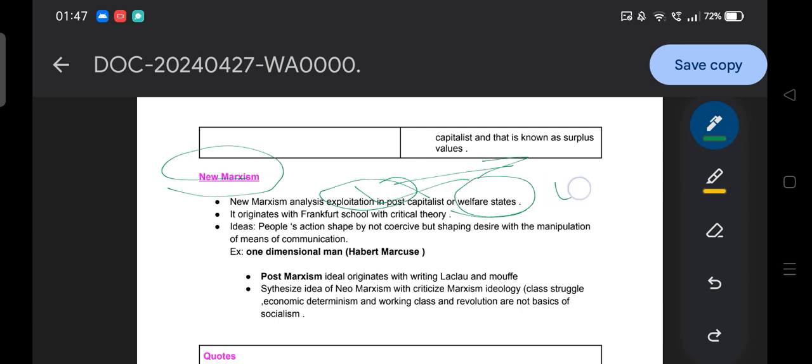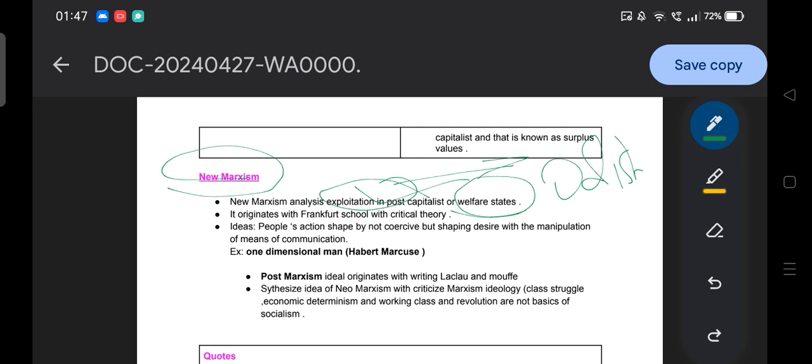Say for example, Odisha is a welfare state, but according to neo-Marxism, exploitation is still observed. People are still not getting their due rights. For example, if you go to western Odisha, people are still under pressure. The tribal people are displaced and marginalized. This is how neo-Marxism tries to analyze the condition of tribal people in western Odisha through the analysis of the welfare state.